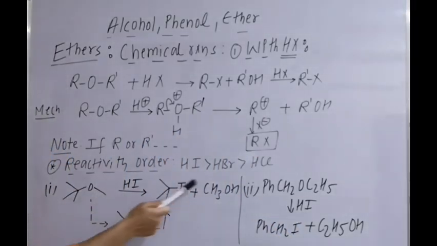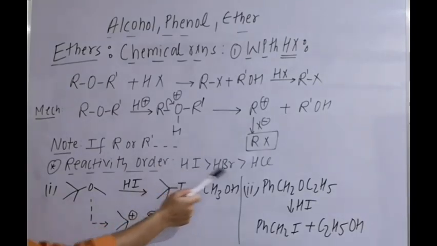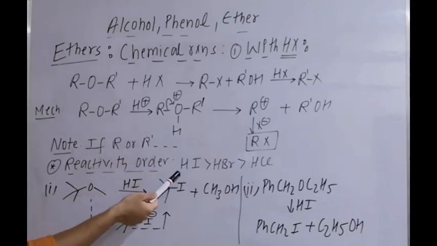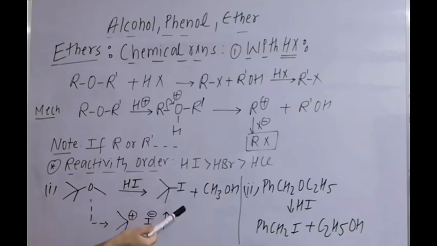Here is another point, the reactivity order: maximum for HI, a strong acid, then HBr, while with HCl, ethers do not cleave easily. Example, for this ether with HI, which reaction is it? It will generate one alkyl halide and one alcohol. If excess is given, then finally alkyl halide will form, depending on the example. Now in this case, it is tertiary, it is primary. Any of them is stable like tertiary, that means the bond will be cleaving from that side. It generates a carbocation, as shown here.